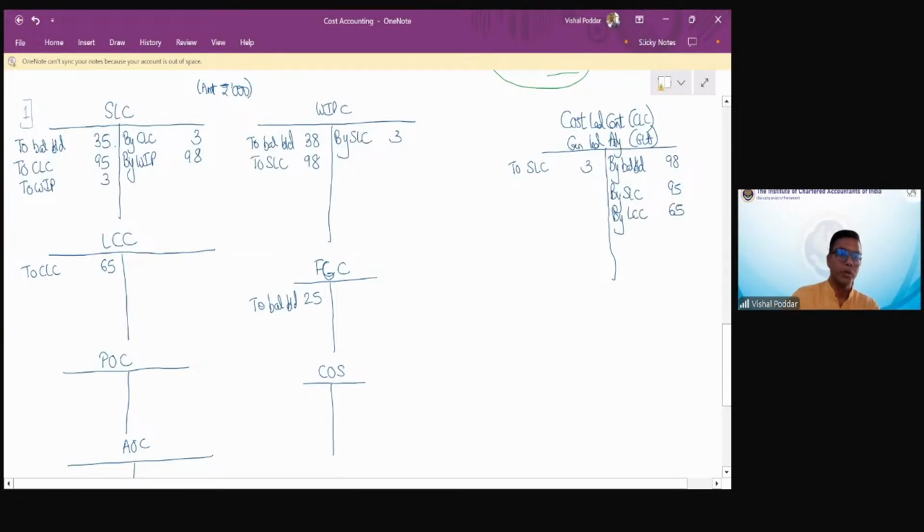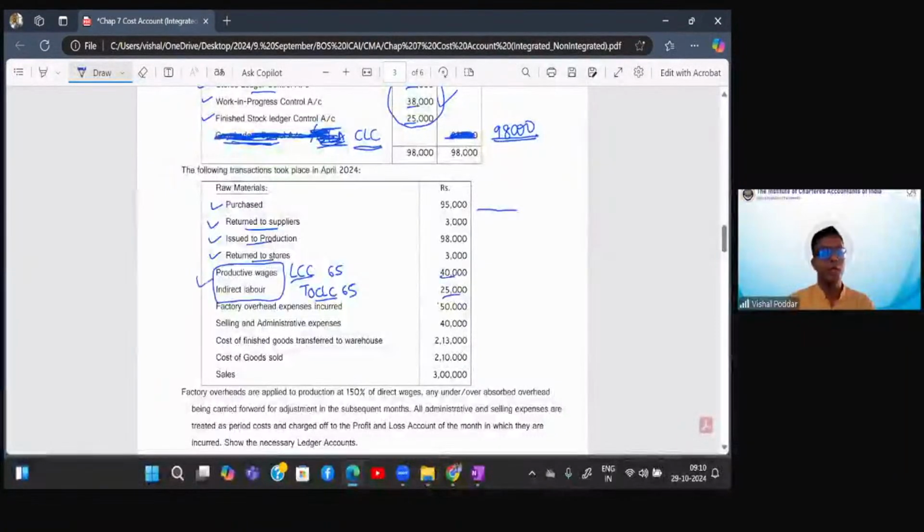Now comes the most important point. In this, we already know that there is something which is direct, something which is indirect. Direct is charged to WIP, indirect is charged to POC. So what is important in labor transaction is you are given this transaction once, but this transaction represents both incurring also and charging also. So you have to pass both the entries. So first I passed entry for incurring.